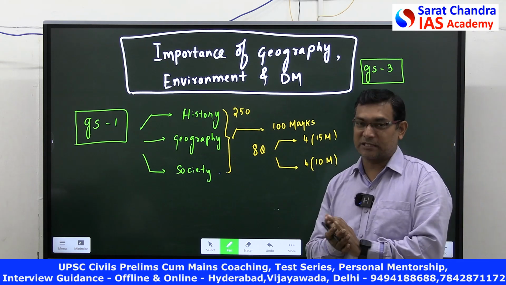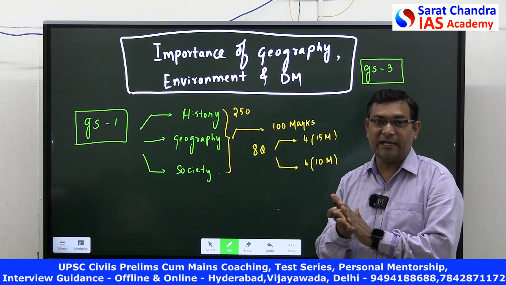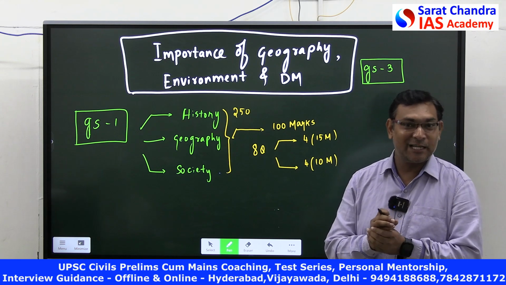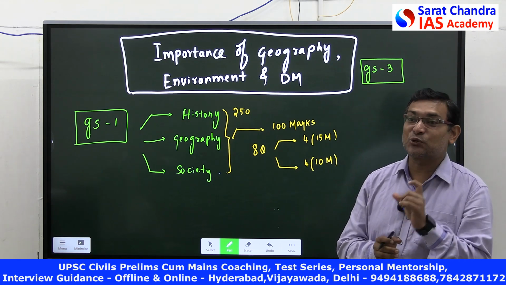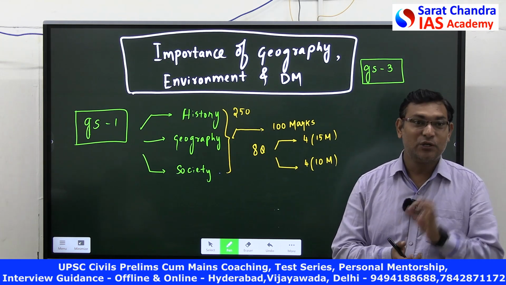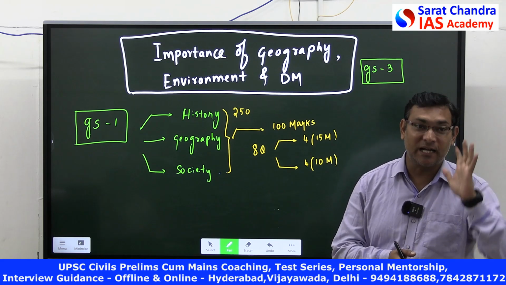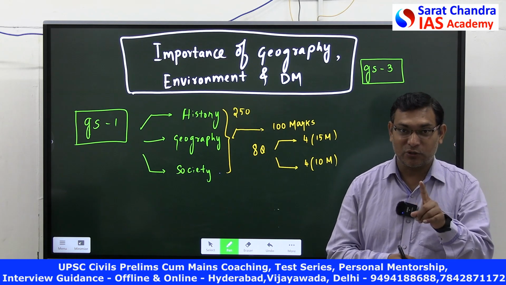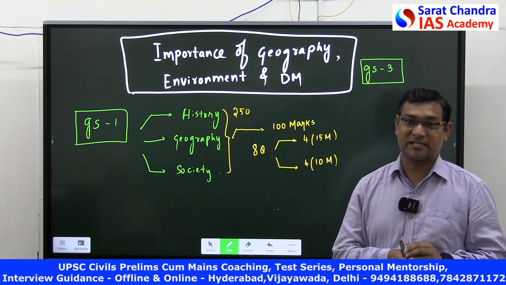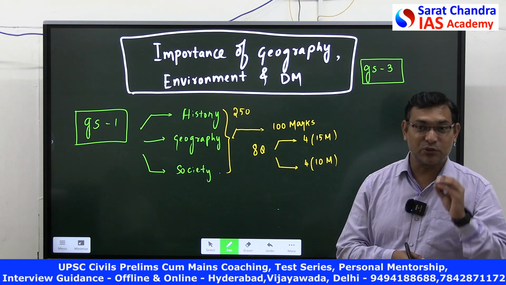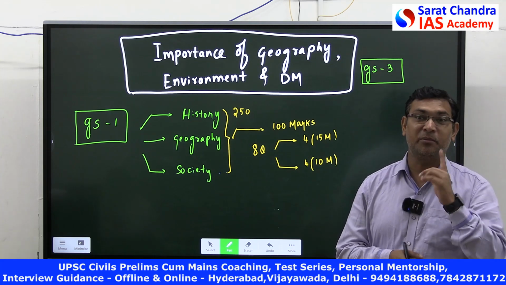Environment, okay. Disaster management, internal security and economy. In that economy, it is socio-economic issues. In economy also, there is a part called agriculture. There is a part called industries. There is a part called resources in the economy part.